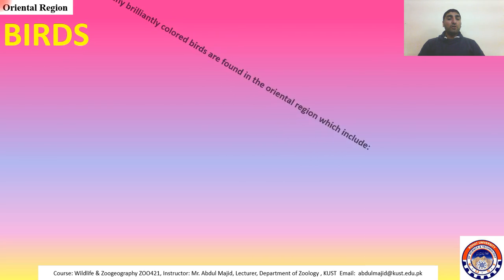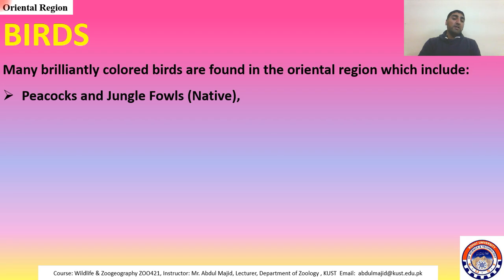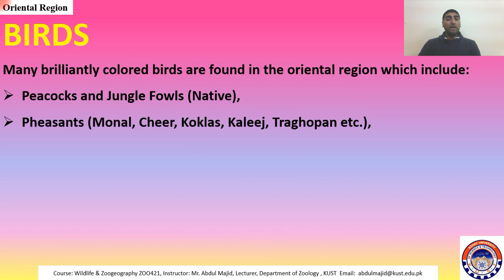Then let's talk about the birds. So many brilliantly colored birds are found in the Oriental region, which include peacocks and jungle fowls. These are native to this region. It means that jungle fowls and peacocks are natively found in the Oriental region. Pheasants, and among pheasants, there are monal pheasant, cheer, koklass, kalij, tragopan, etc. are there.